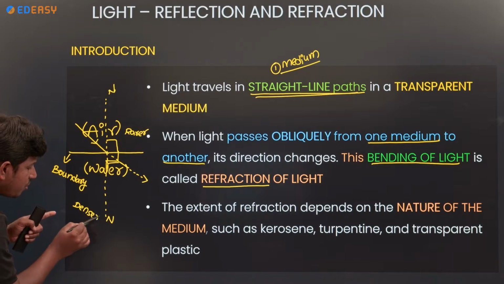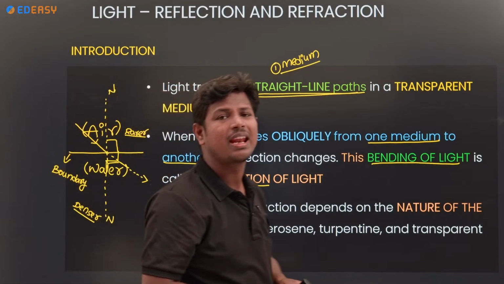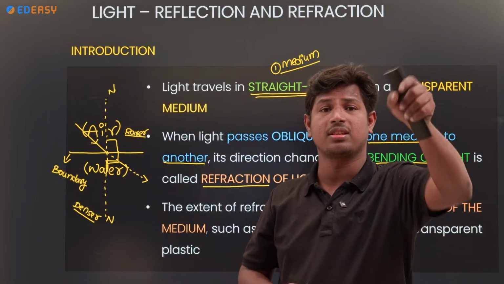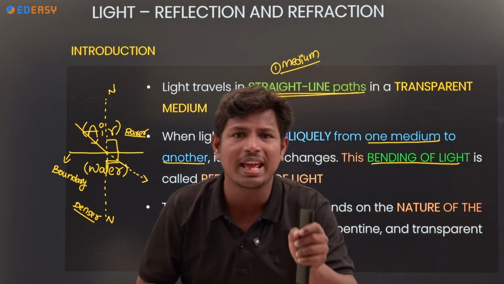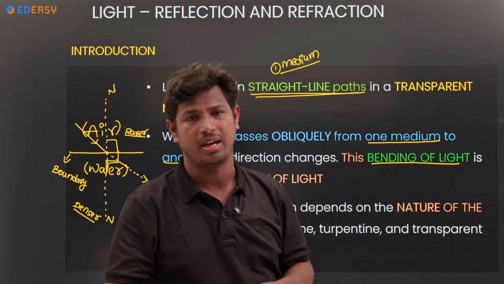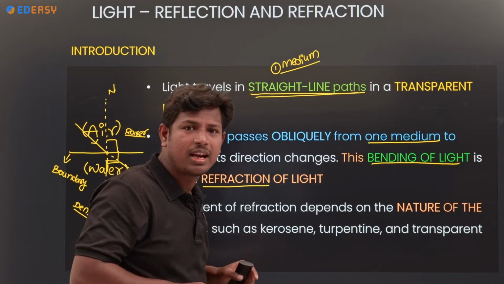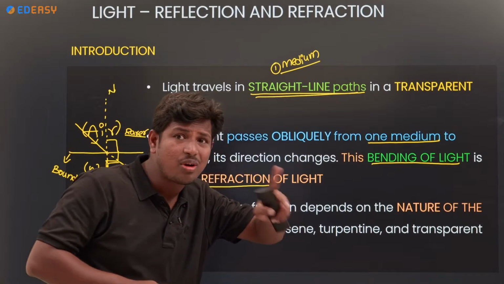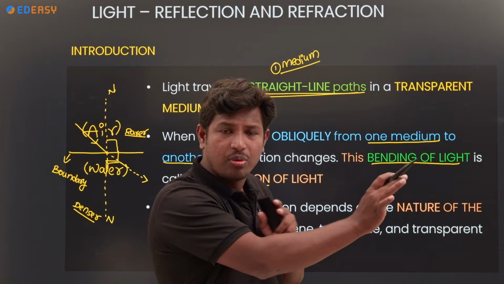Here you may have confusion about what is rarer and what is denser. Rarer medium means where the light goes fast. The medium in which light goes fast is called the rarer medium. Where the light goes slow is called the denser medium. Light moving fast, rarer medium. Light moving slow, denser medium. So remember, rarer means moving very fast.